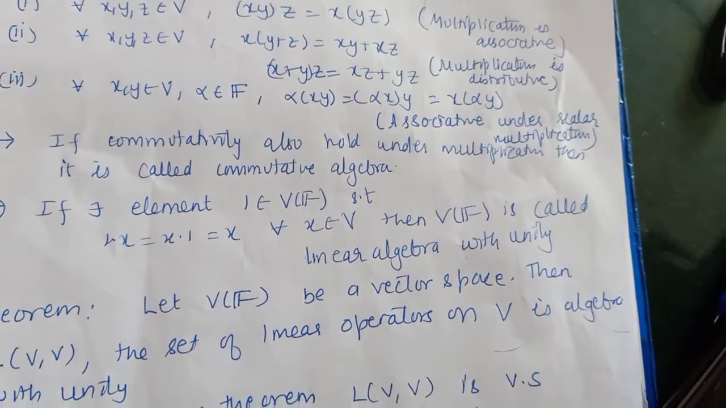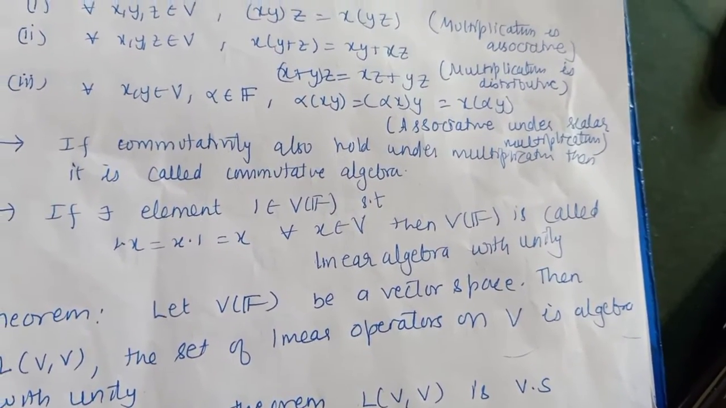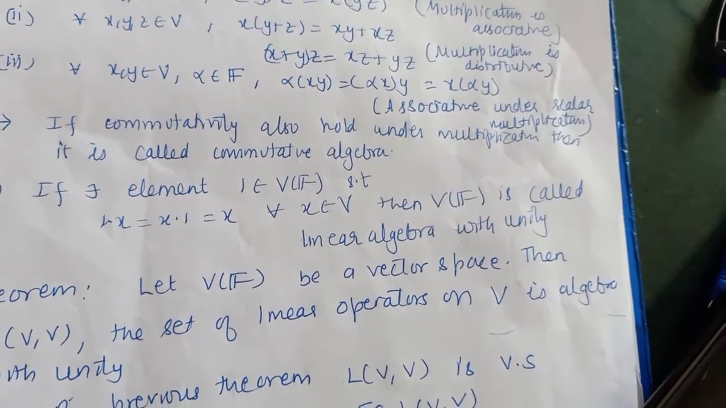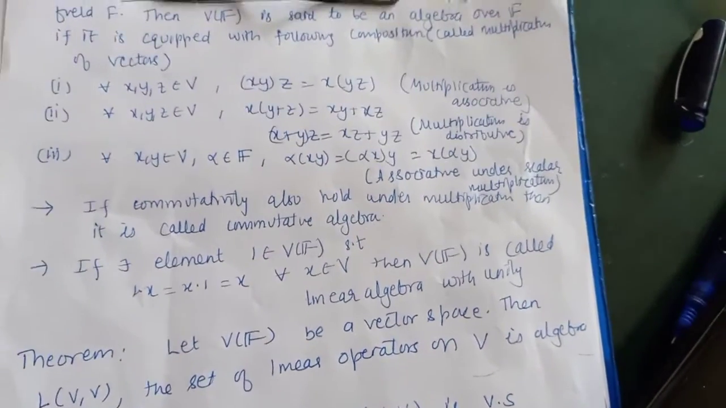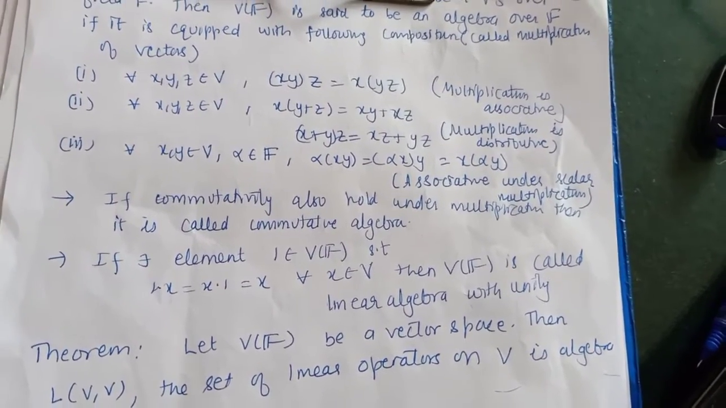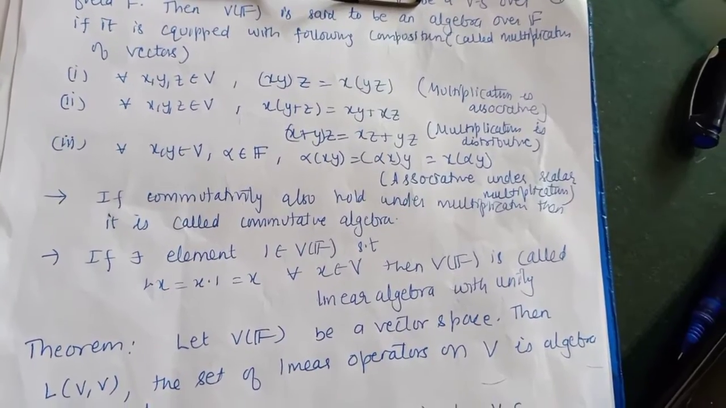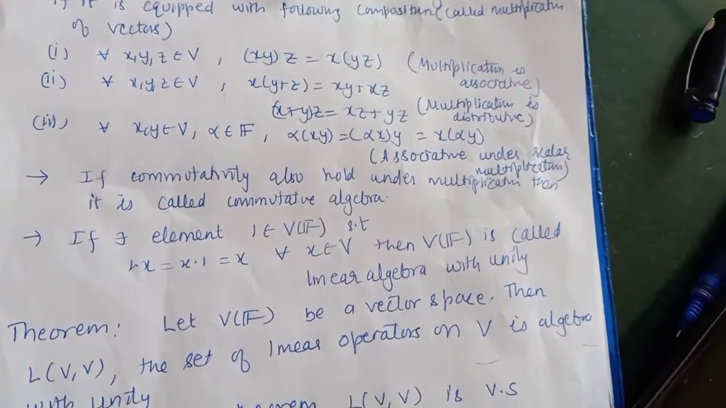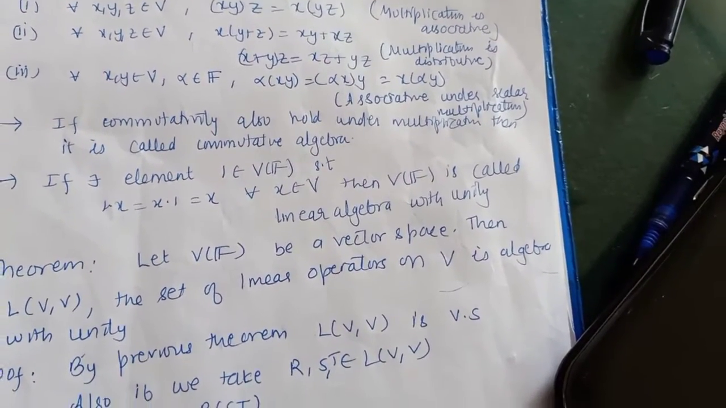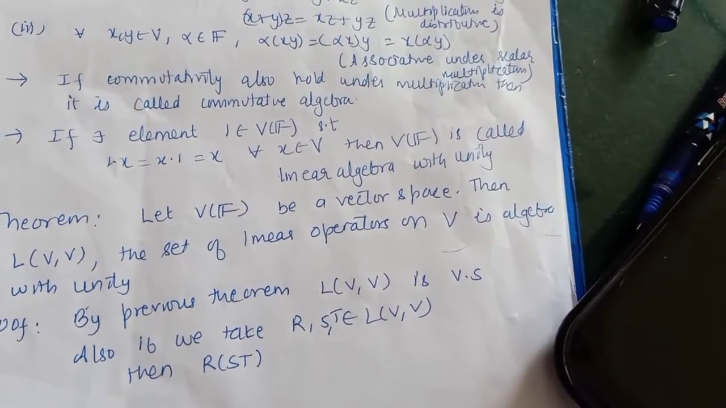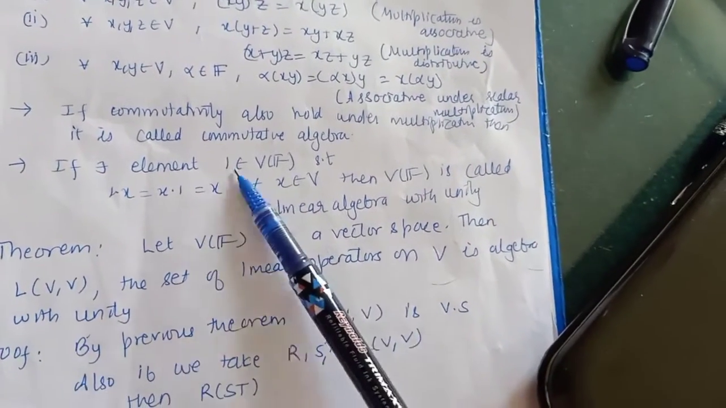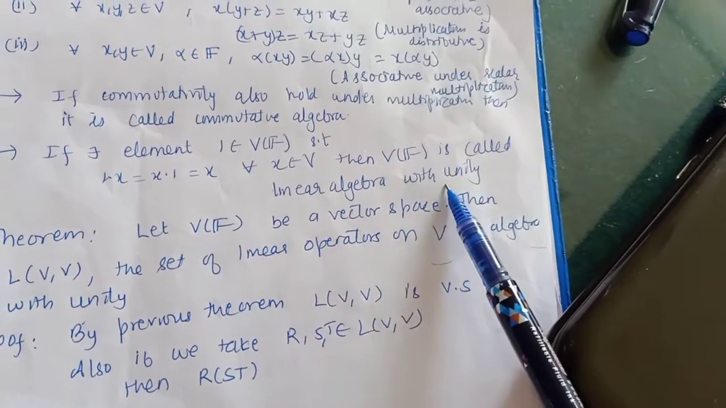And the third property is, if you take a scalar from the field and then take the product of two vectors, then the scalar is distributive over these two vectors as shown in property number 3. So if a vector space, along with all the properties of a vector space, satisfies these three properties, then that vector space is known as linear algebra or algebra. If along with these properties the commutative property under multiplication also holds, then it is known as a commutative algebra. And if there exists a unity element, that is a multiplicative identity which is 1, and this also holds, then this is known as a linear algebra with unity.